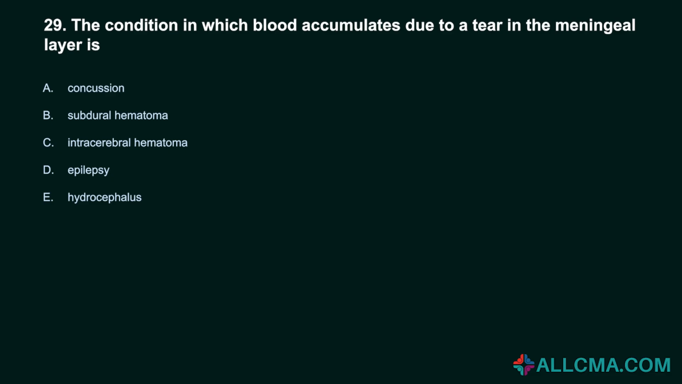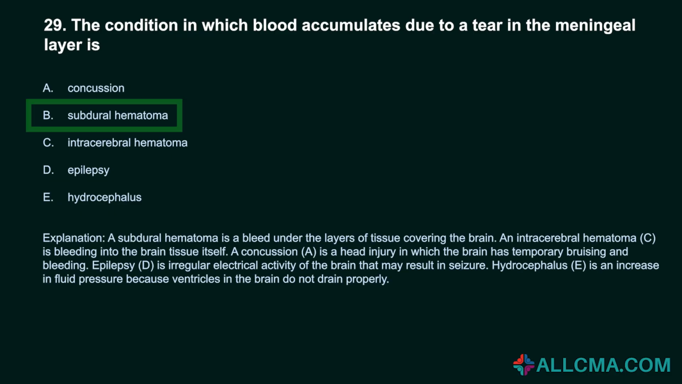29. The condition in which blood accumulates due to a tear in the meningeal layer is A. Concussion. B. Subdural hematoma. C. Intracerebral hematoma. D. Epilepsy. E. Hydrocephalus. Correct answer, B. Subdural hematoma. A subdural hematoma is a bleed under the layers of tissue covering the brain.